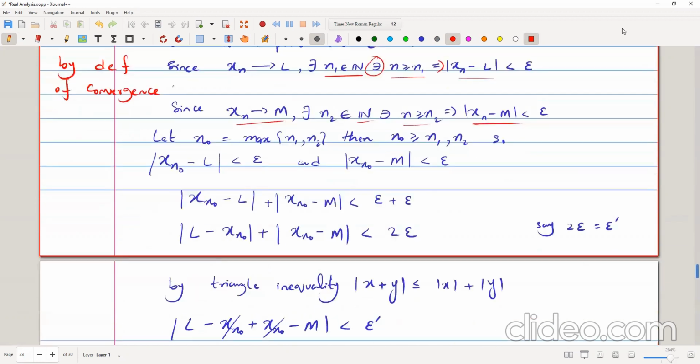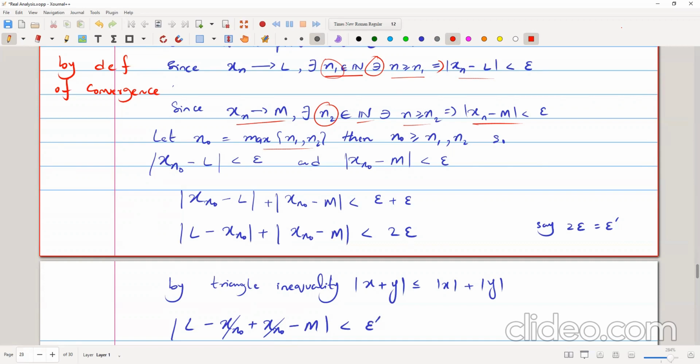Now, when the sequence is converging to two limits, we have n1 and n2 belonging to the naturals such that n is greater than both n1 and n2. For the convergence of the sequence, we can take n naught as the maximum of n1 and n2.